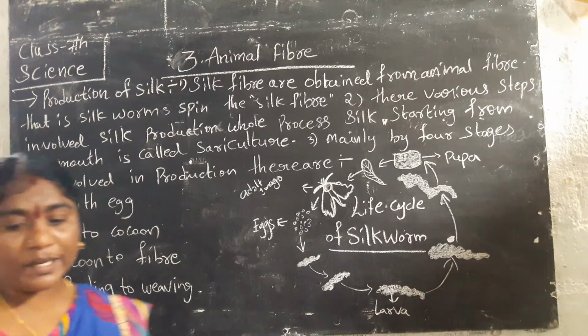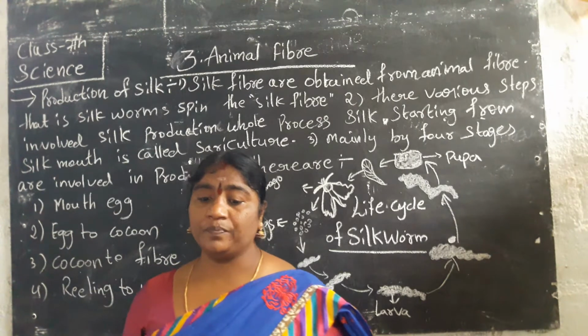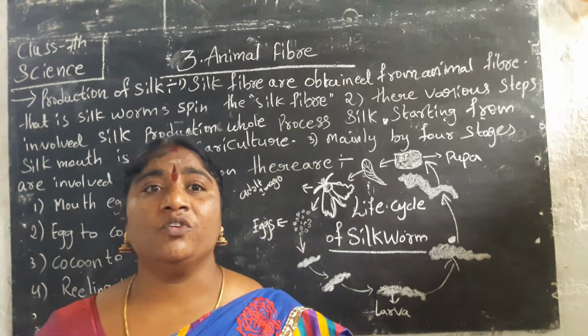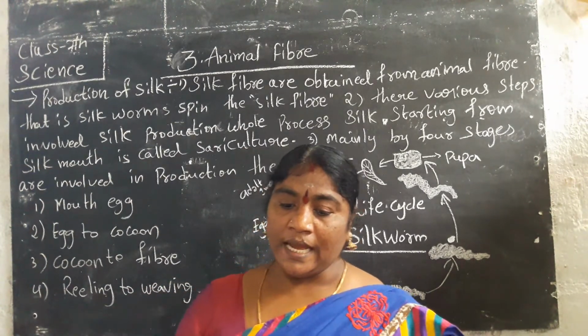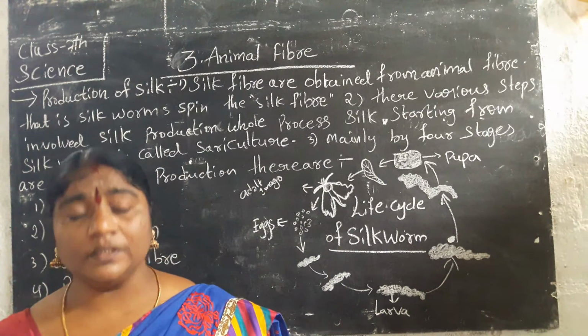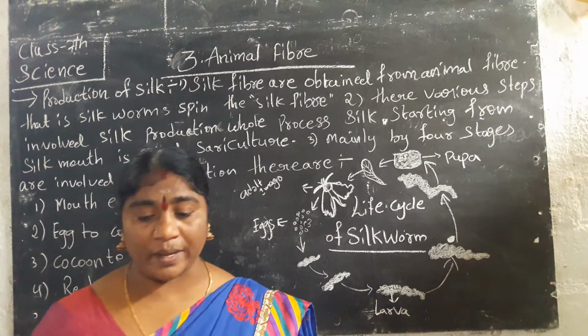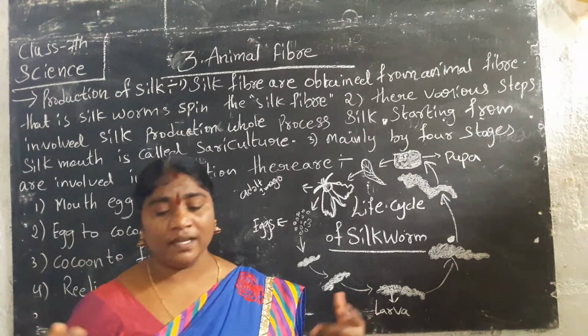What is the meaning of fiber? How can we get fiber? We get fiber from plants and animals. Cotton, jute and the cloths we are wearing, these are called fiber. How can we get the fiber? We get the fiber from plants and animals.